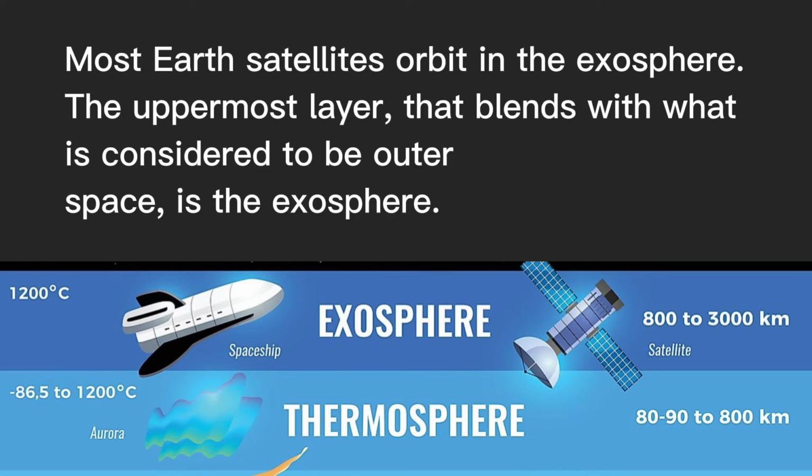The next layer is the exosphere. At 700 to 10,000 km, it is the highest layer of Earth's atmosphere and, at its top, merges with the solar wind. Molecules found here are of extremely low density, so this layer doesn't behave like a gas, and particles here escape into space. While there is no weather at all in the exosphere, the aurora borealis and aurora australis are sometimes seen in its lowest part. Most Earth satellites orbit in the exosphere, the uppermost layer that blends with what is considered to be outer space. The pull of Earth's gravity is so small here that molecules of gas escape into outer space.